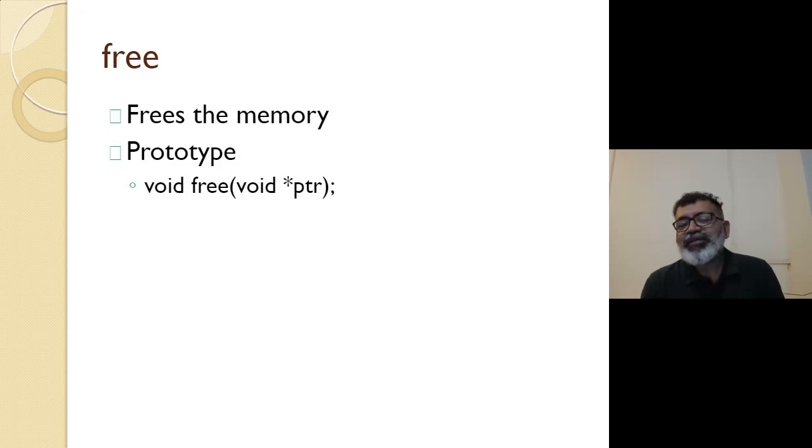But that is a different story. Let's come to the free function. There is a free function, and the prototype is free, which takes a pointer. Whatever memory is allocated, that pointer is sent as an argument, and the function doesn't return anything. It just frees up the memory. Now, sometimes students are asked what exactly happens when you free the memory.